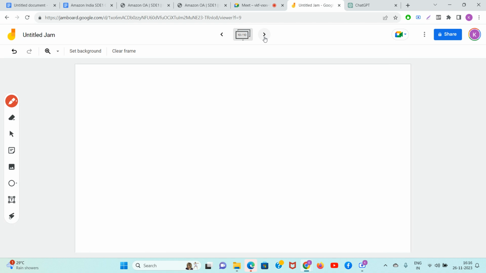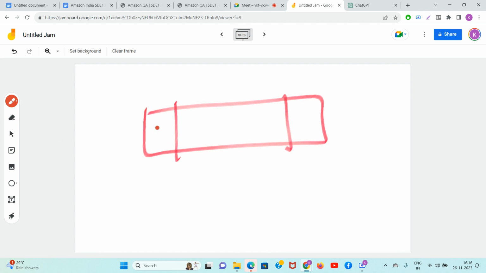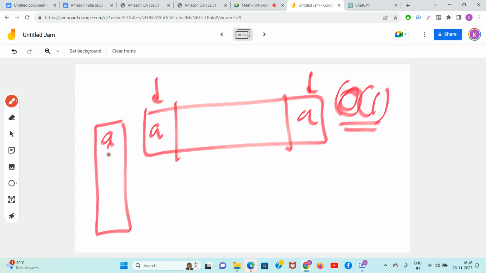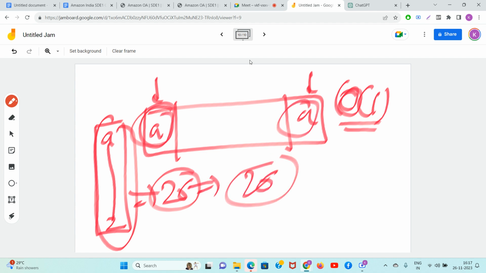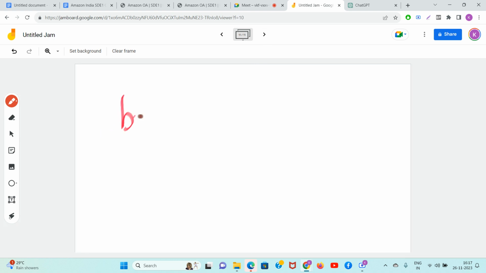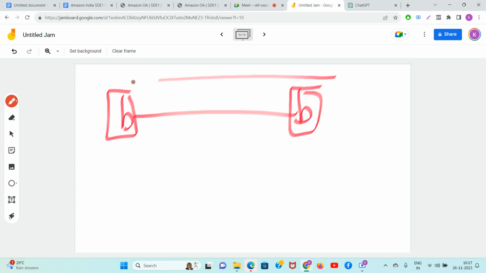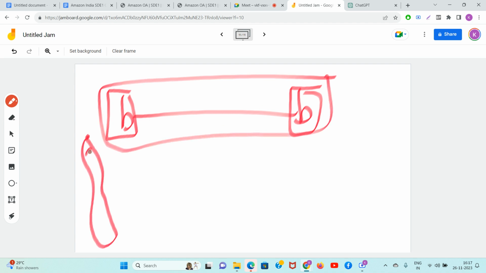If you have listened properly, what am I doing in the first iteration? I am checking the first occurrence of A and the last occurrence of A. This is done in O of 1. Okay. Now I am checking its intersections and validations with A to Z. These also will take 26 iterations to check. So for the substring starting at A and ending at A, it takes 26 iterations to check if it is fully valid or not. Then I will check for B to B, starting at B, ending at B. It will again have to go through the cruel, grueling test of A to Z. It will again take 26 iterations.